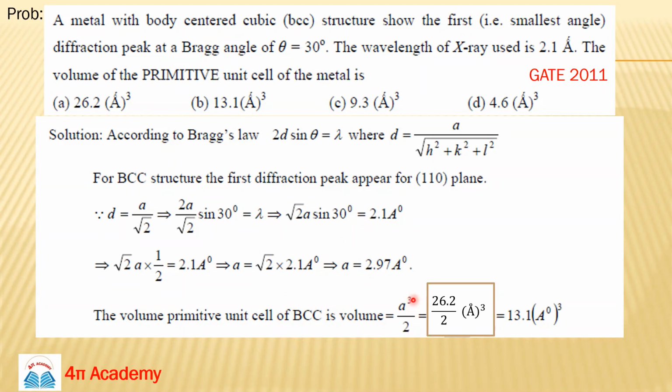The volume of the primitive unit cell in the BCC crystal structure is a cube by 2. I gave you this formula in the table for the volume of the primitive unit cell in these three structures. For BCC, the volume is a cube by 2, and for the FCC crystal structure, the volume will be a cube by 4. Just put the value of a and solve. It will be 13.1 angstrom cube, so option B is the correct option.